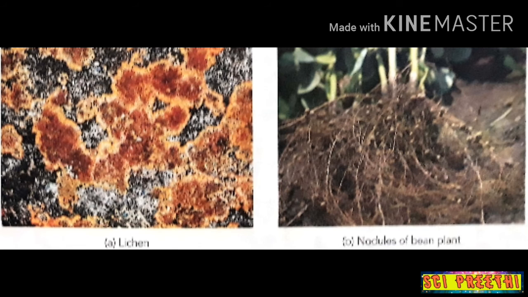Another example of symbiosis is seen in leguminous plants such as pea or bean. In the picture you can see the lichen plant and then the nodules of a bean plant. The root nodules of a pea plant contain nitrogen fixing bacteria called rhizobium. Rhizobium helps in converting atmospheric nitrogen to compounds such as ammonia that are usable by the plant. So far we have discussed the 4 types of insectivorous plants.